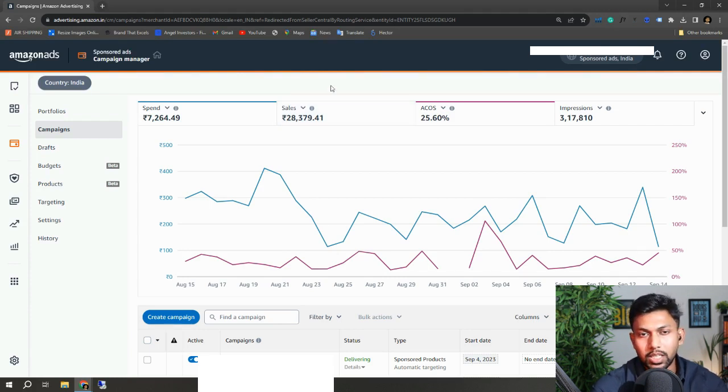Right now we are still at a good number, good pace. We are soon going to achieve the 10 sales a day mark. Last month was 190 units. This month we are going to close similarly because we have to increase the price, and the ACOS is also really normal right now. We will start going a little more aggressive with the ranking and advertising as soon as we acquire more reviews. So this is about this account.